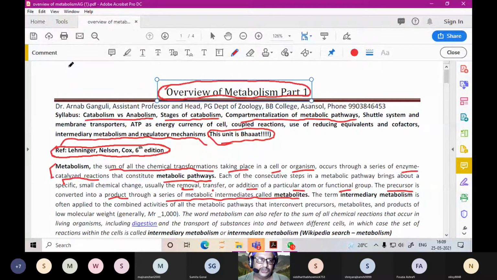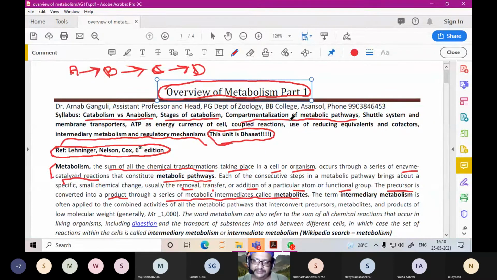So you have A getting converted into B, which is getting converted into C, which gets converted into D. So these A, B, C, and D, they are all metabolites.